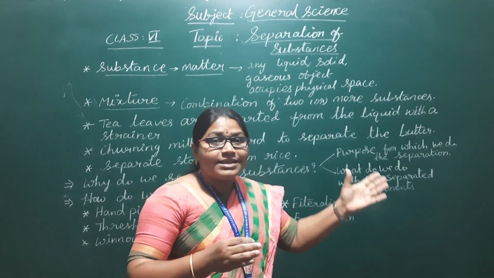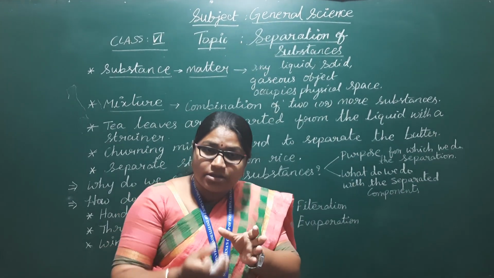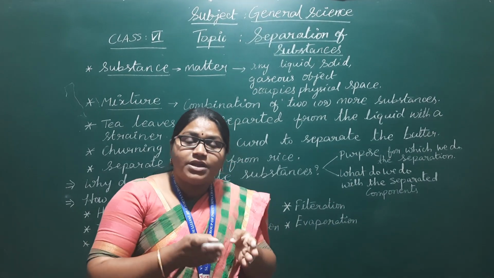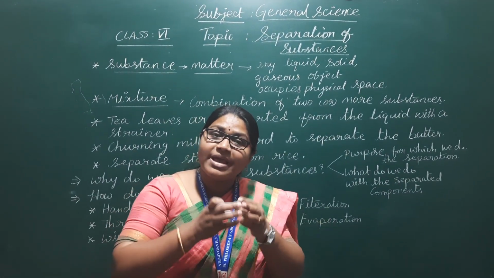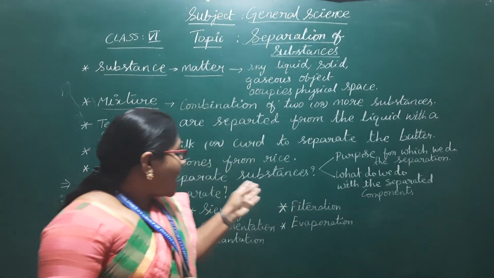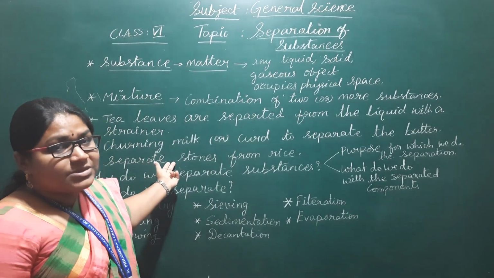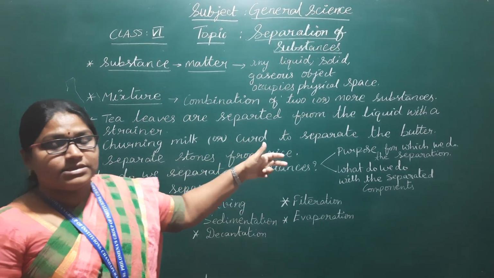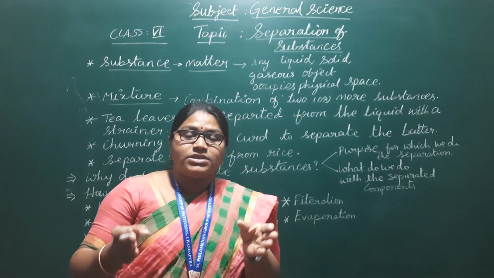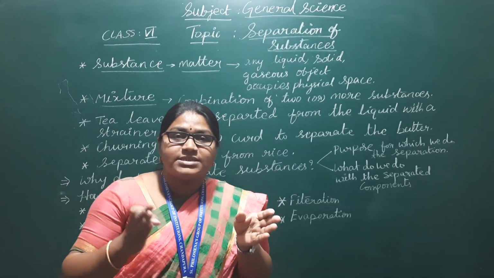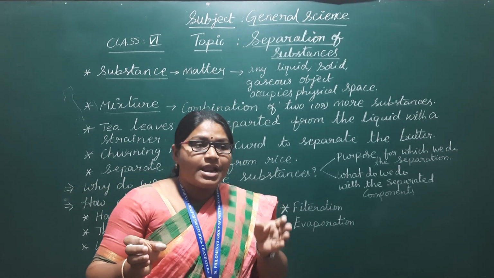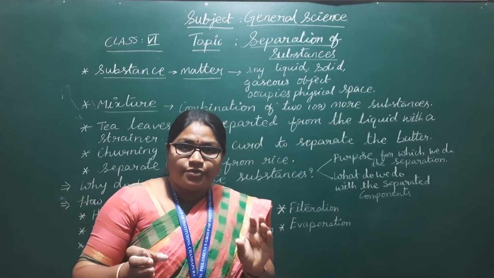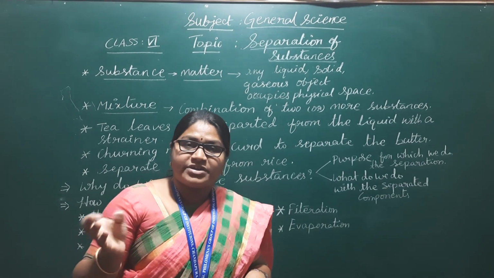Here the butter and the liquid that remains after churning are both useful. Here we are separating two different useful substances from a mixture. And the third example, separating stones from rice. Rice is a useful material and the stones are harmful. We will throw them away after separation.